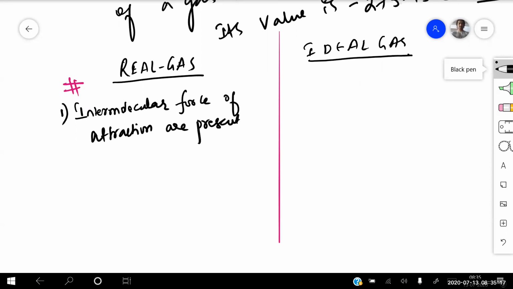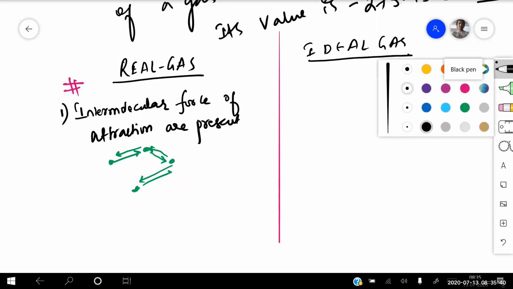That means if I take two different molecules, there is a force existing between them. That force is called your intermolecular force. So in the real gases, intermolecular forces are always present. The first point clear right now?